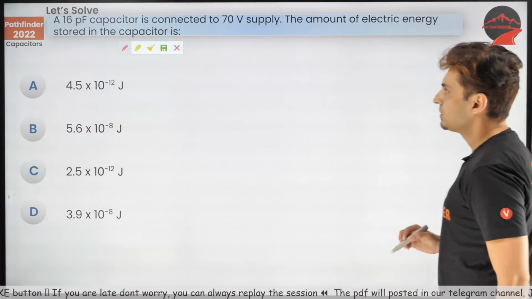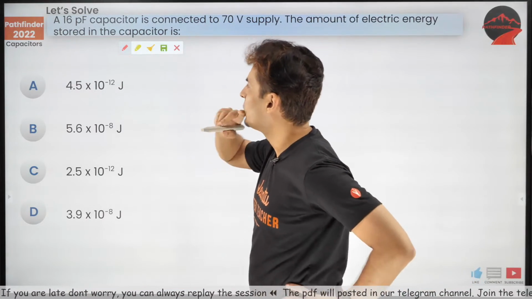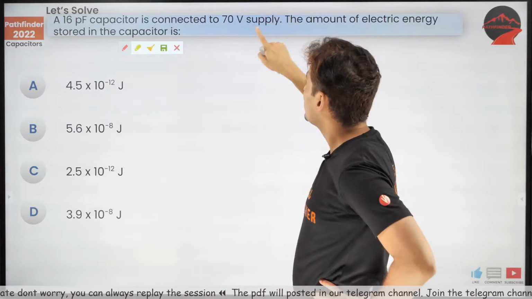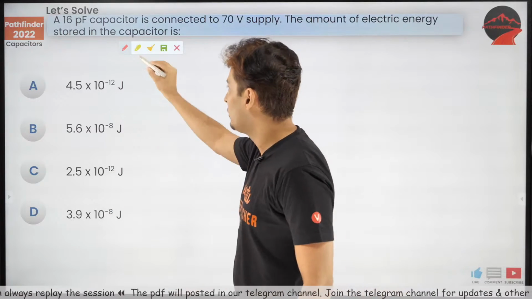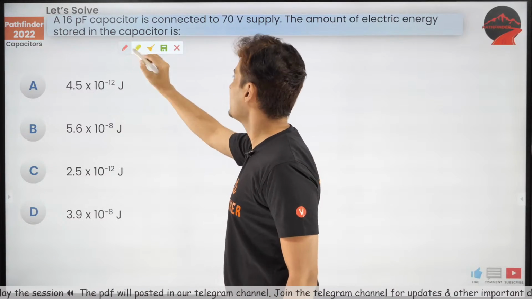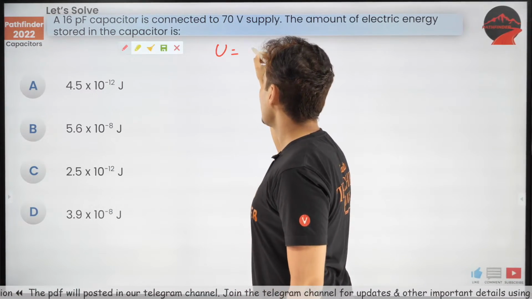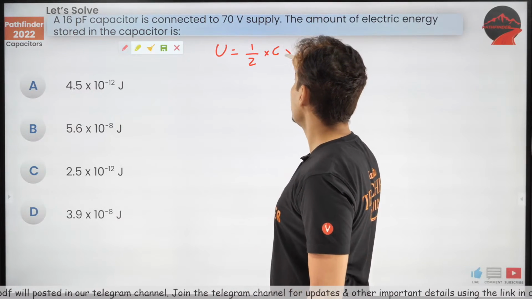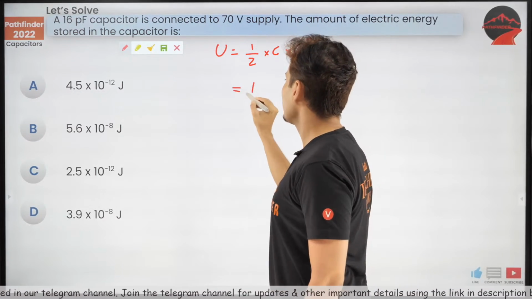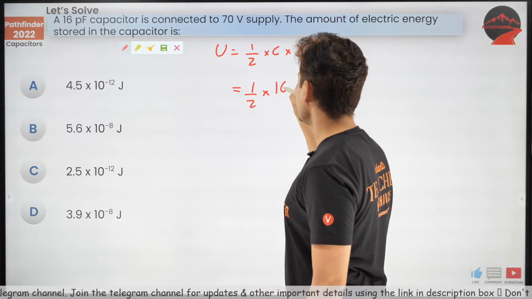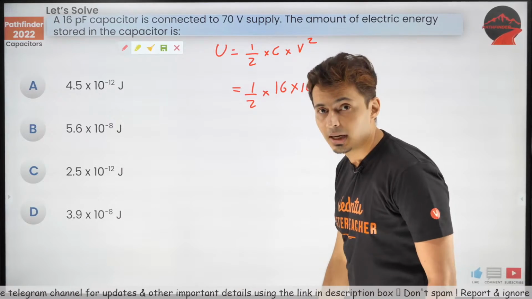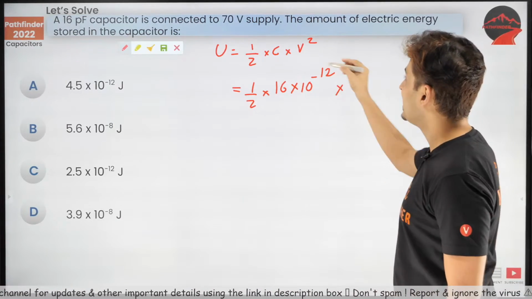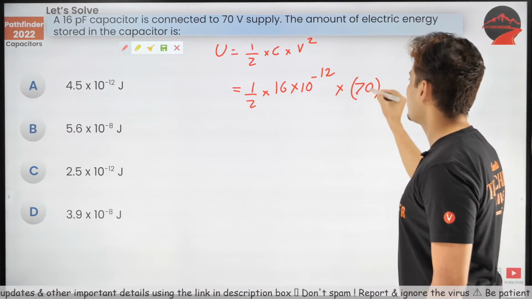Okay, so let's do this. Which formula am I going to use? Capacitance is given, voltage is given. I think I'll use half CV square. Remember that formula? So U is half into C into V square. Now what is C? C is 16, but that's pico, that's 10 to the power minus 12. Into V, V is 70, so that's 70 square.